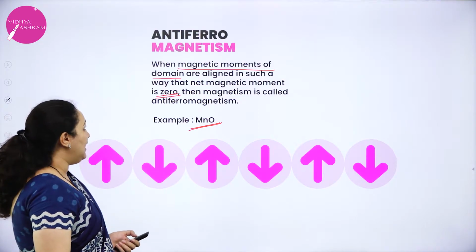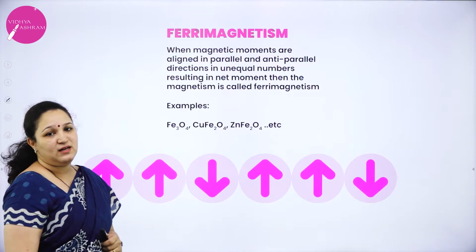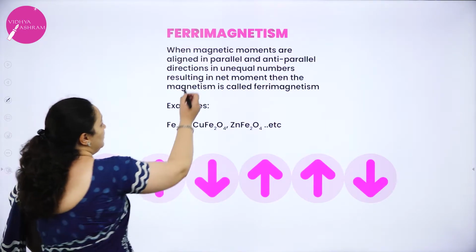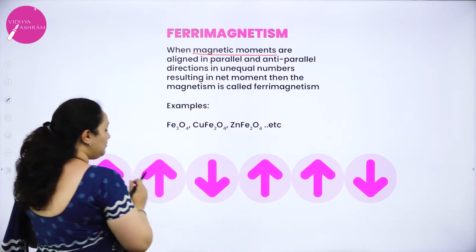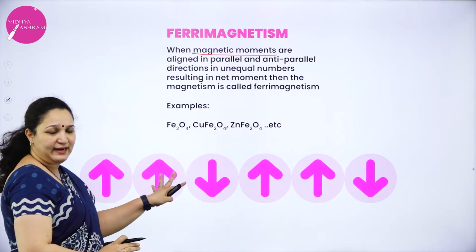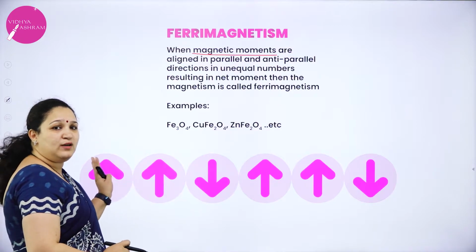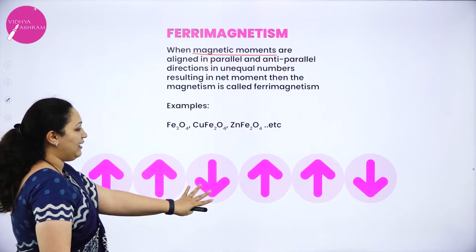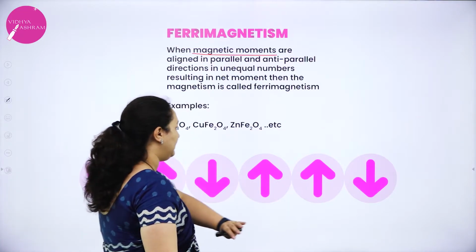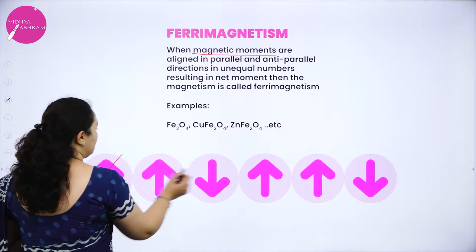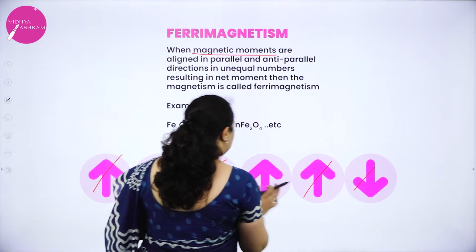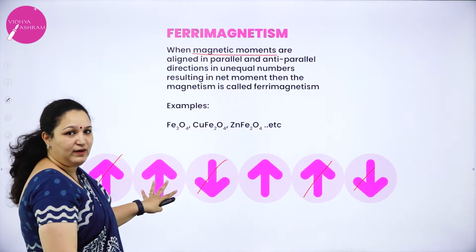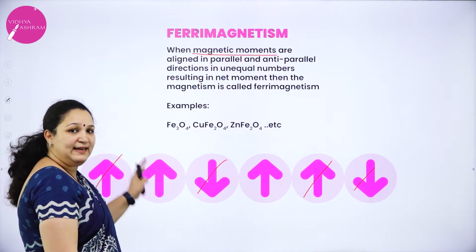So the next one, the last one, is ferrimagnetic substance or ferrimagnetism. Here also the magnetic moments are aligned parallel and anti-parallel, but they do not cancel completely. You can see here 2 are parallel, then you have one anti-parallel, 2 parallel, one anti-parallel. Even if it cancels, you can see they will cancel out like this, but still there is something which is aligned towards the magnetic field. So they are not completely getting cancelled.